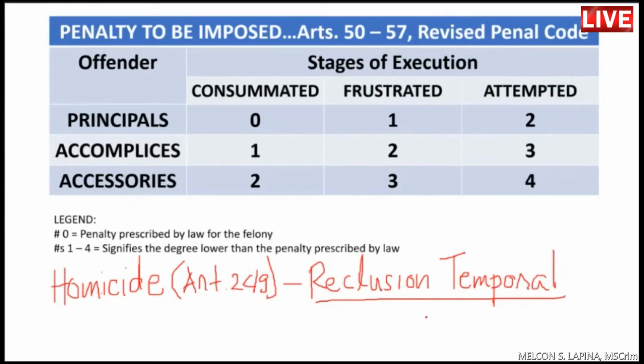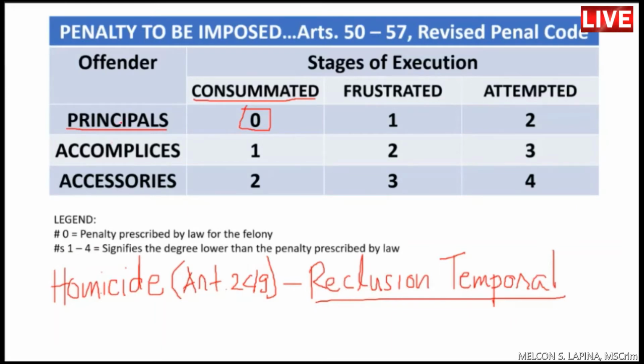Again, the penalty prescribed by law is reclusion temporal. So, the penalty to be given to the principal of a consummated homicide is 0. Ibig sabihin, reclusion temporal, because that 0 there signifies the penalty prescribed by law for the felony.